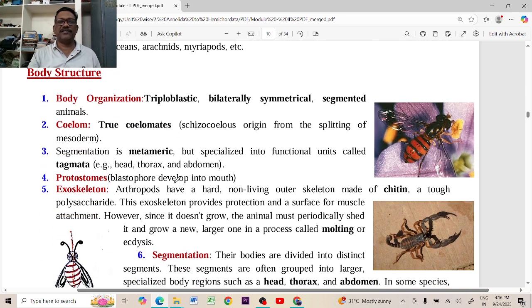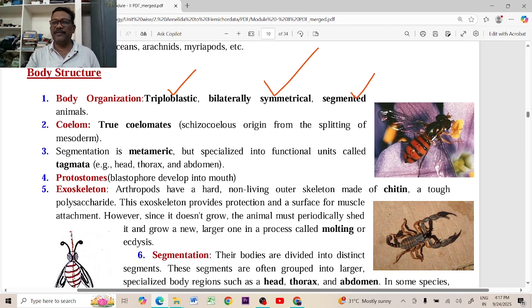If you look at the body structure or body organization, these are triploblastic animals. From Platyhelminthes onwards, all the phyla are triploblastic animals. Platyhelminthes onwards, all are bilaterally symmetrical animals. Segmented animals: from Annelida onwards, metamerism starts in Annelida and is also found in Arthropoda. This metameric segmentation is